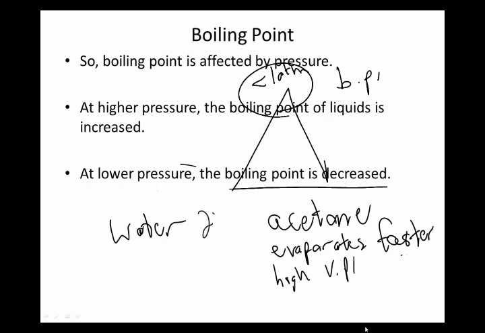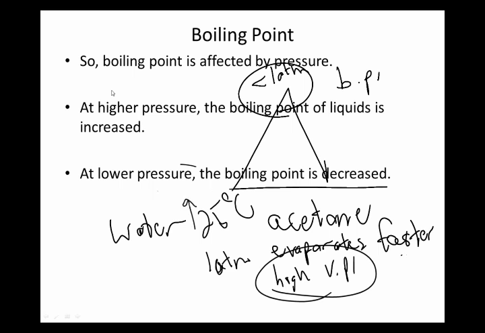So if I put them both at 25 degrees C, whatever water's vapor pressure is, acetone will have a higher one. For both of these liquids, in order to boil at 1 atmosphere, they have to get their vapor pressure up to 1 atmosphere. But acetone has a higher overall vapor pressure at every temperature. So as I'm increasing the temperature from 25 degrees C up, which one is going to boil first? Acetone will boil at a lower temperature.